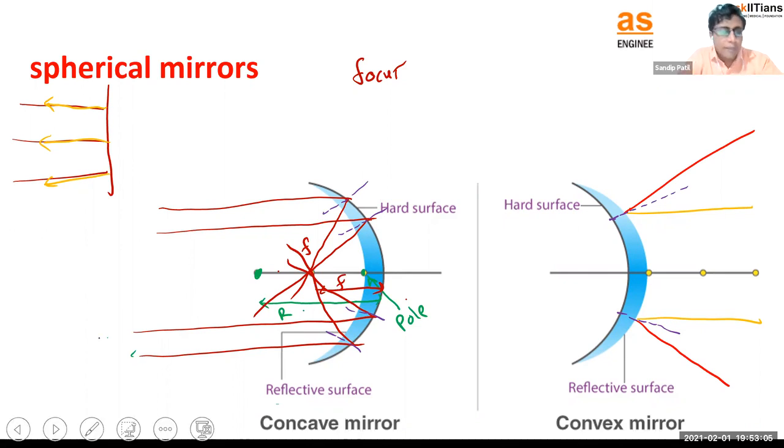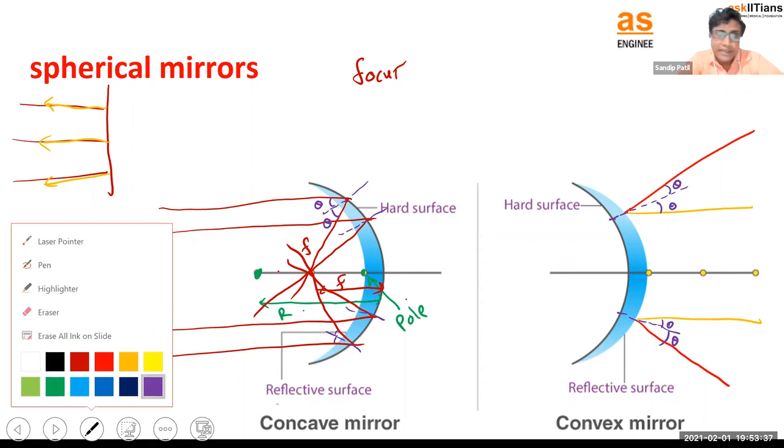And the rule is the same. Whatever the angle of incidence is, here you can see if the angle of incidence is theta, the angle of reflection should also be theta. For every point, here also theta. In a convex mirror also, if this is the angle theta, this angle should be theta. But what is the difference between concave and convex? Here you can see for a concave mirror, they are meeting at the same place, right? At the focus. Now these rays in a convex mirror, what is happening? They are going away instead of coming closer to the mirror, right?